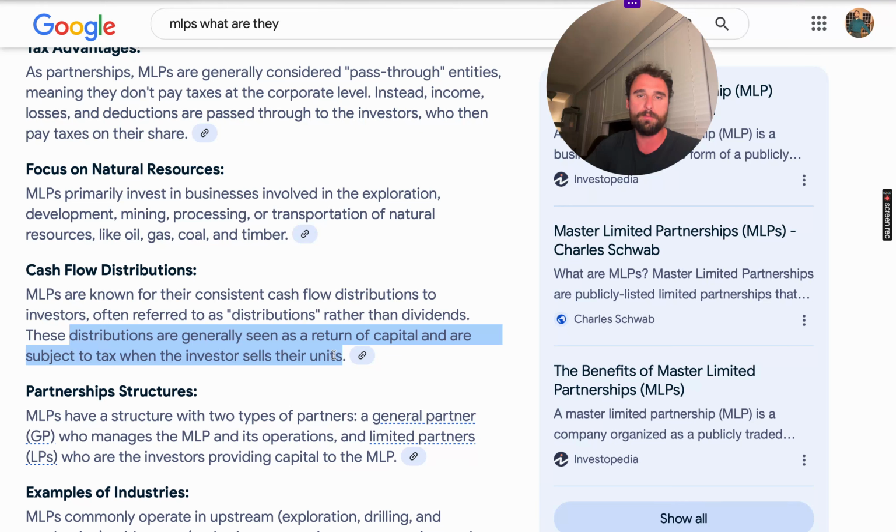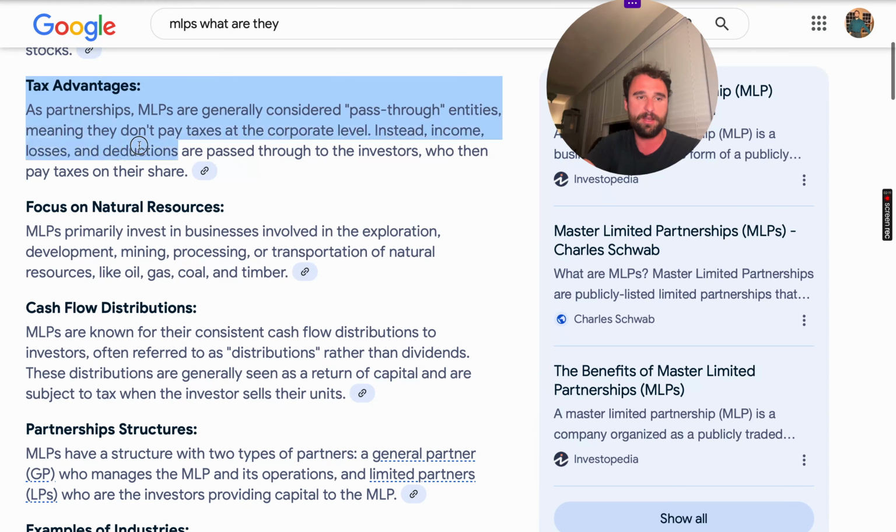Now, there are certain potential tax benefits. So if you look at this, tax advantages, right? MLPs are generally considered pass-through entities. So they don't pay tax at the corporate level, but instead the income, losses, deductions, and everything are passed through to the investors, who are then basically taxed on their specific share. So if you invest in one of these, you're taxed on your share, but you're not going to pay the corporate tax, which is good. We don't want to pay the corporate tax, right?